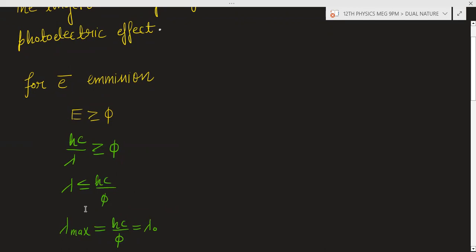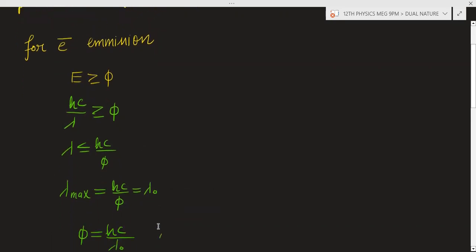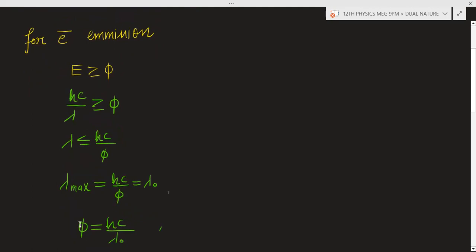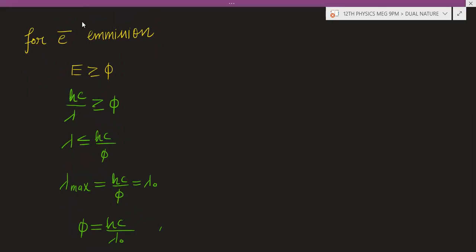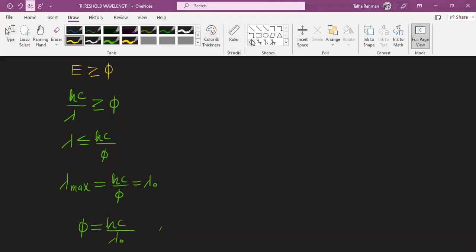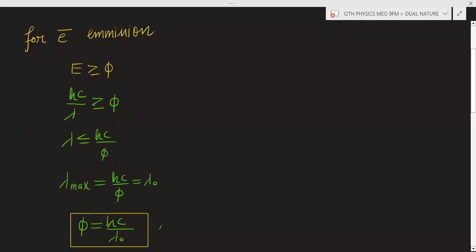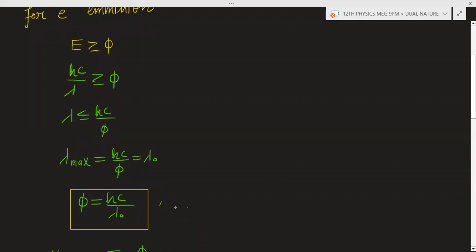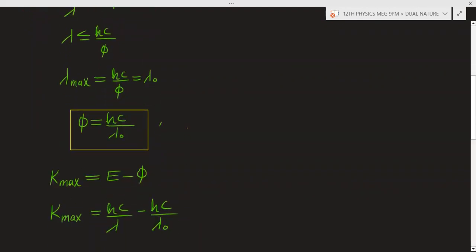So the maximum value of lambda will be hc by phi, and this maximum value of lambda will be lambda naught, the threshold wavelength. So phi you can calculate from here. You will get one more formula for phi, hc by lambda naught. Now you can use Einstein's kinetic energy equation. Maximum kinetic energy of the ejected electron can be written as E minus phi, where E is hc by lambda, and phi is hc by lambda naught.